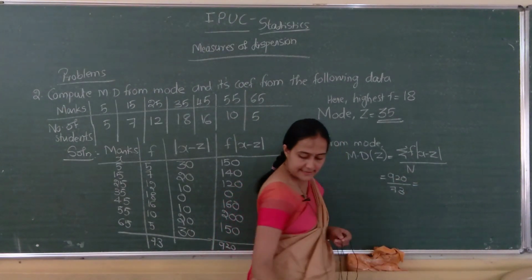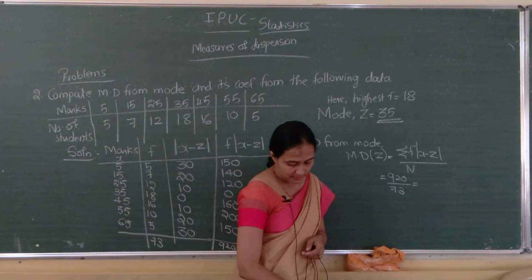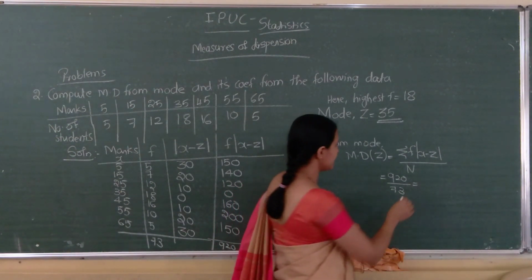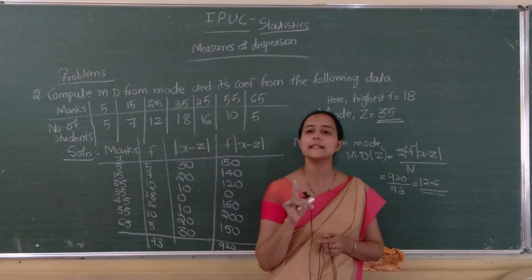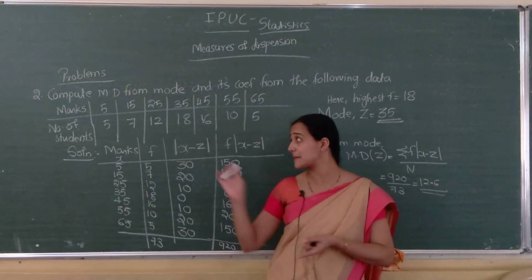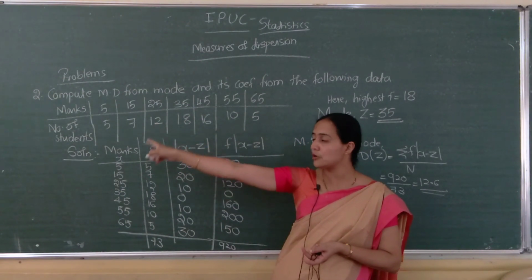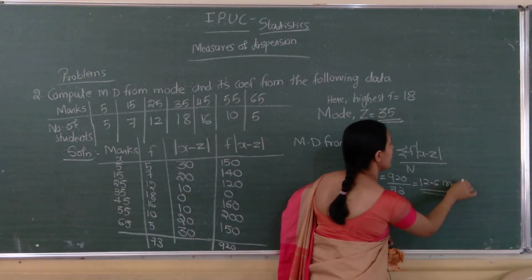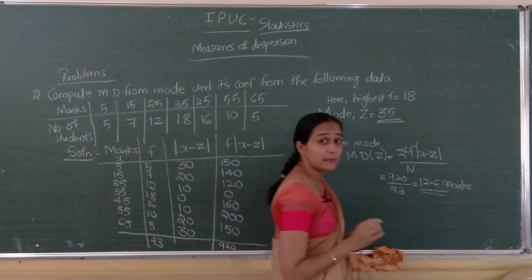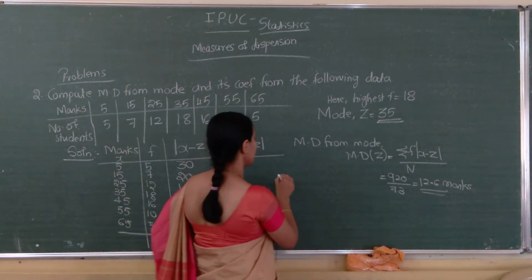You will get the answer as 12.6. Remember one thing, you have to write the unit in which the data is expressed. So data is about marks of students, so 12.6 marks.